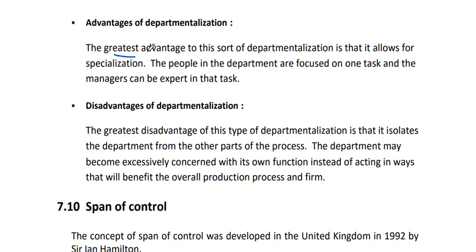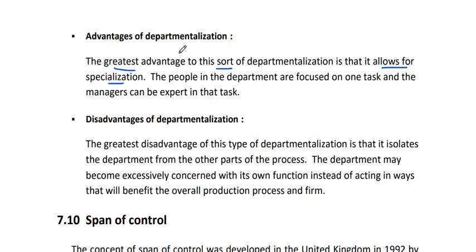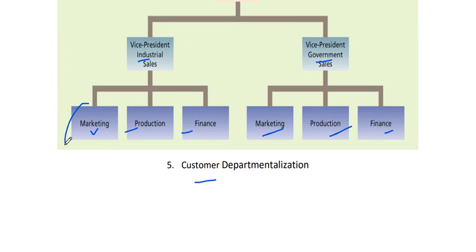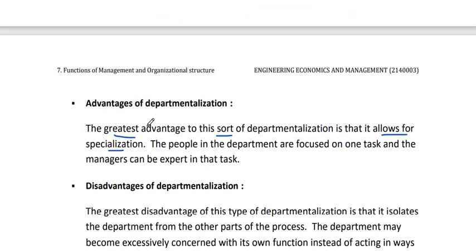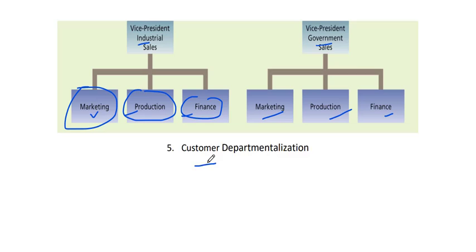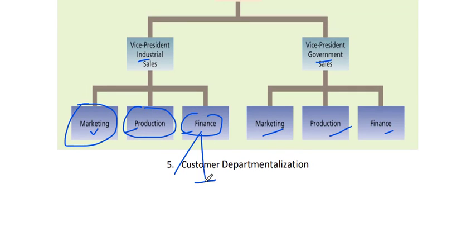The greatest advantage of this sort of departmentalization is that it allows for specialization, as I said earlier: marketing specialization, production specialization, finance specialization. So people in the department are focused on one task and the manager can be an expert in that part. Let's say finance has different teams.